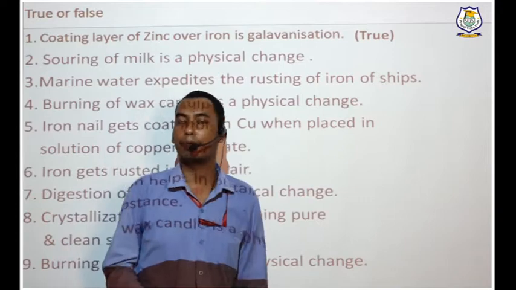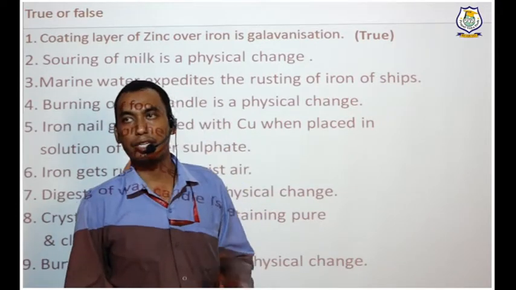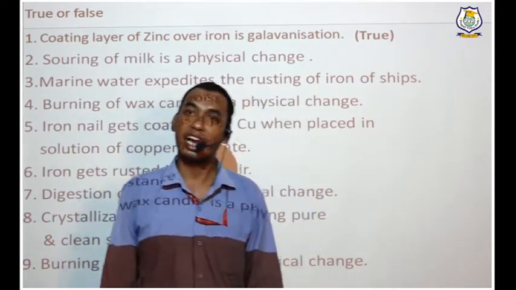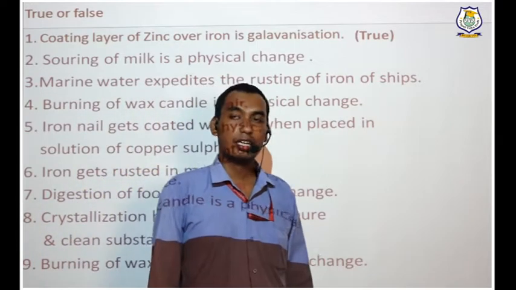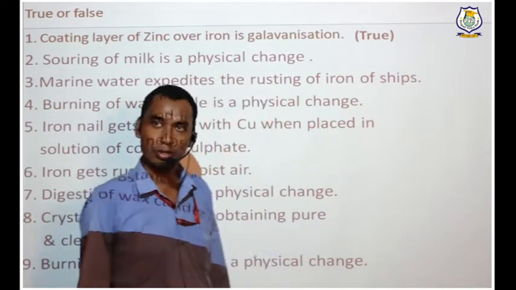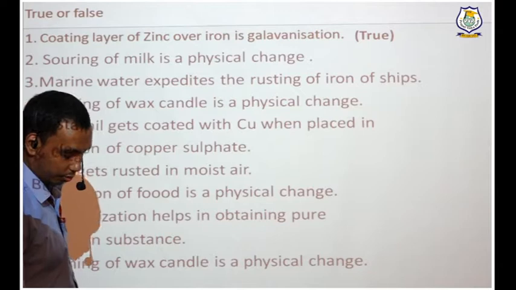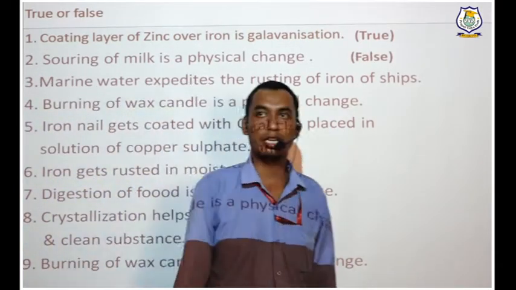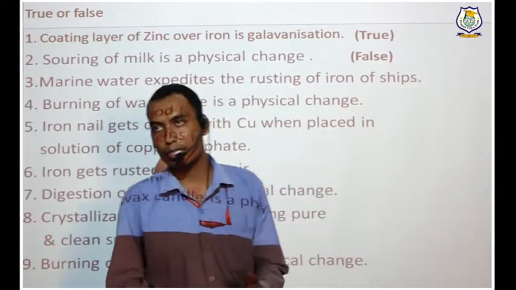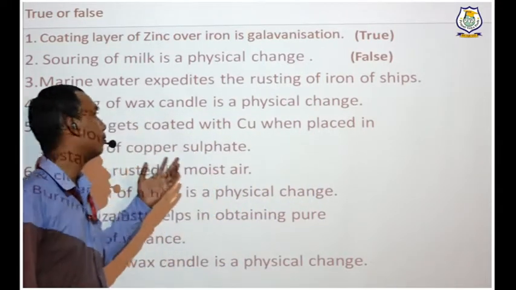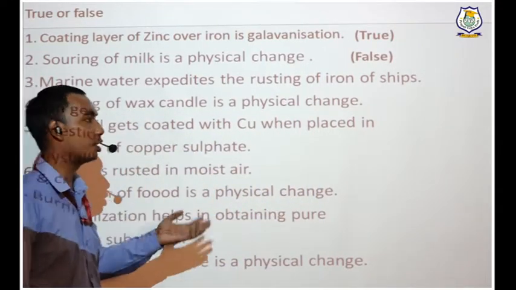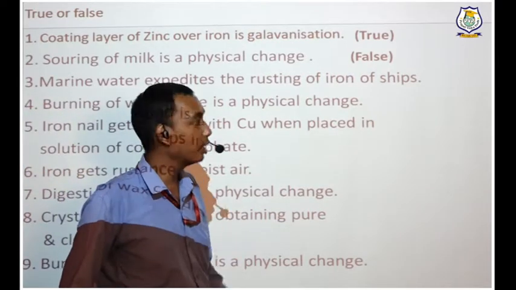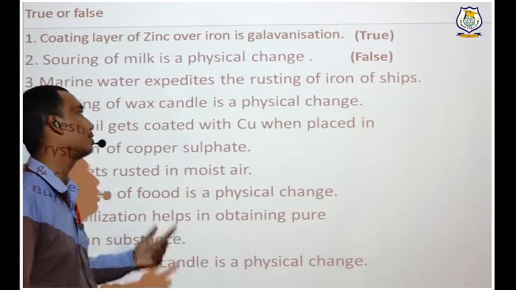First thing, keep in mind that in a physical change no new substance is formed, and mostly it is reversible. So is it? No, it is false. The souring or curdling of milk is a chemical change because milk changes into curd, and it is a permanent change.